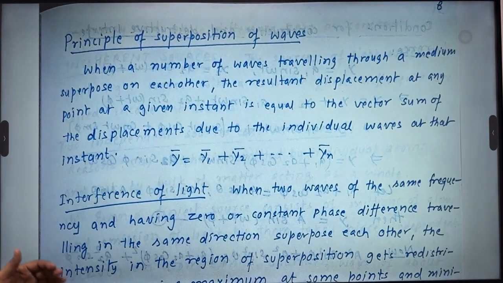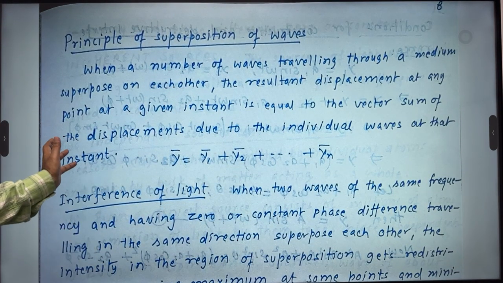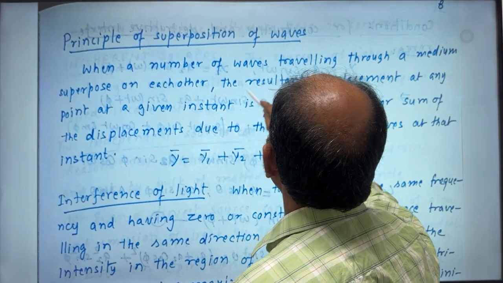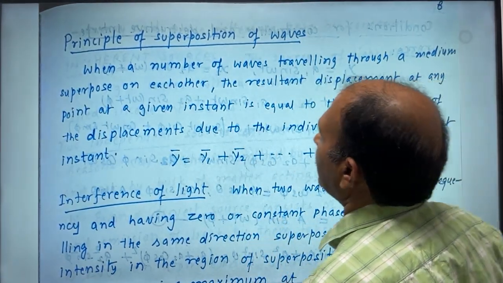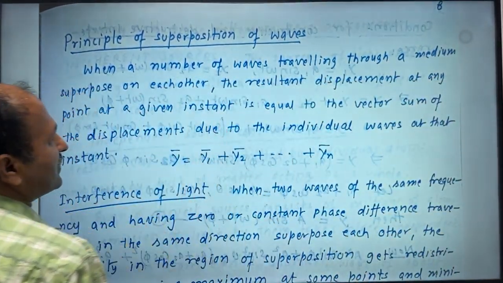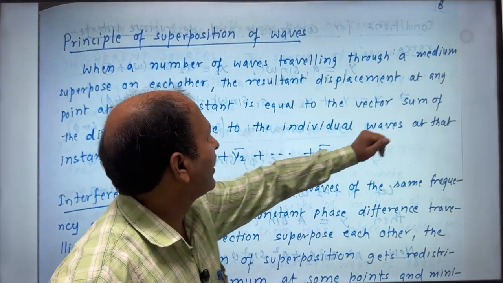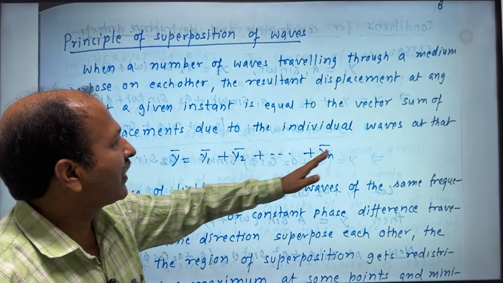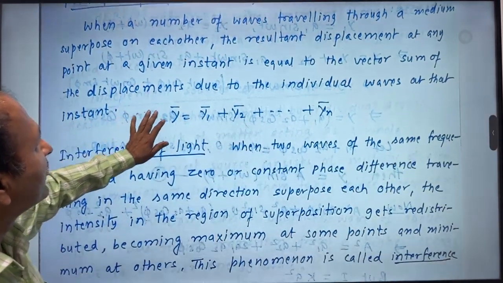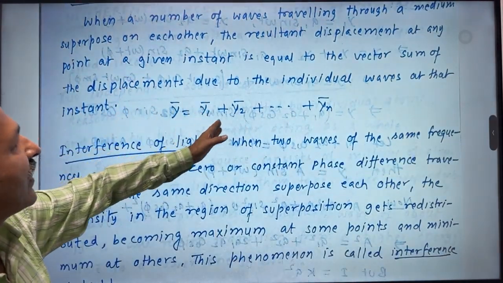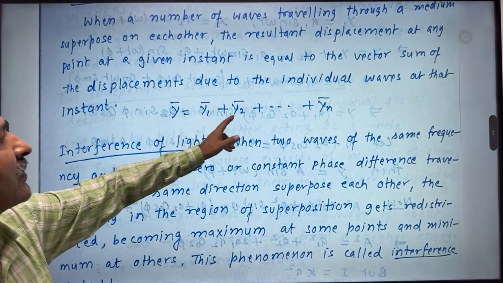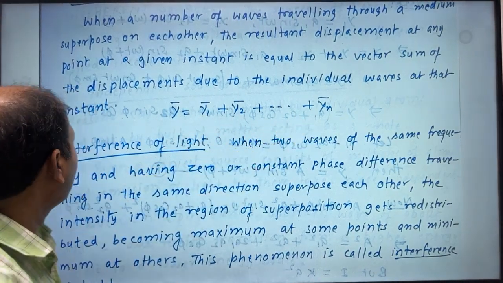Superposition of waves means two waves superpose and then we get a resulting wave. So when a number of waves traveling through a medium superpose on each other, the resultant displacement at any point at a given instant is equal to the vector sum of the displacements due to the individual waves at that instant. So if the different waves are y1, y2, y3, etc., then the resulting wave will be given by y equal to y1 plus y2 plus dot dot dot plus yn.